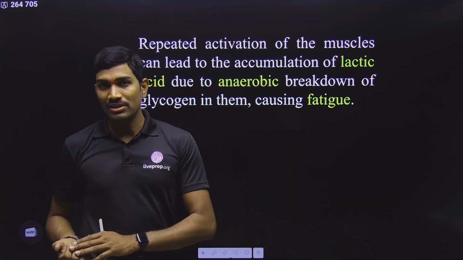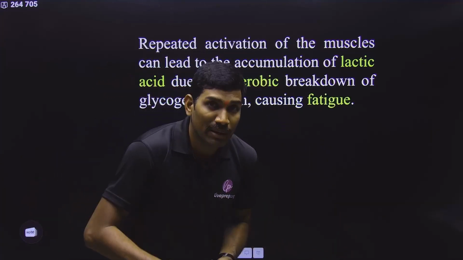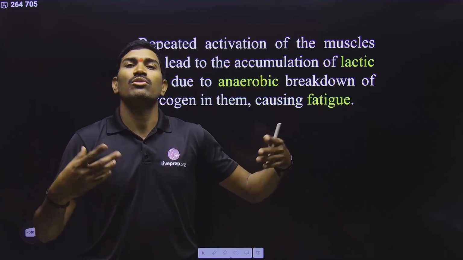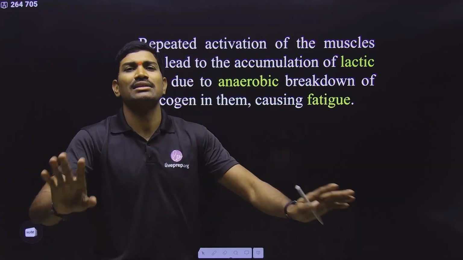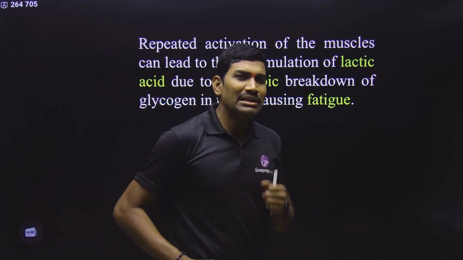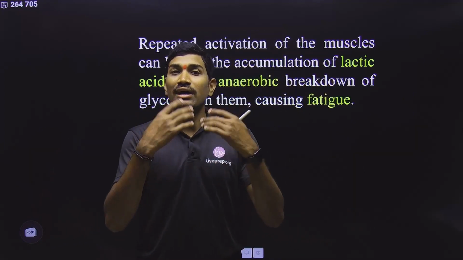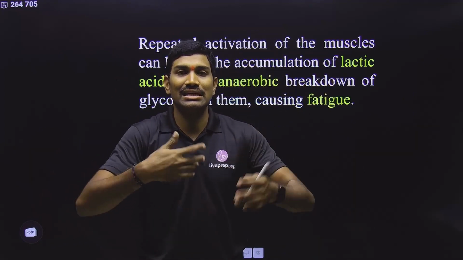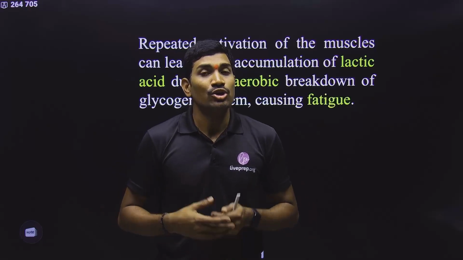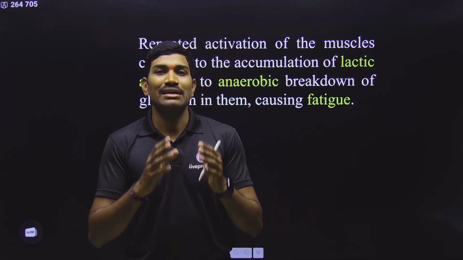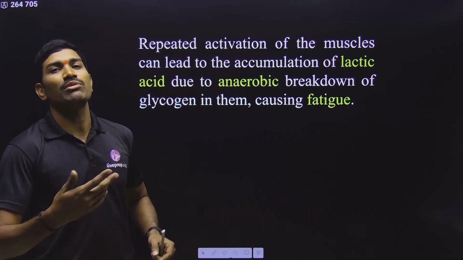Using the oxygen under the aerobic pathway, they produce more and more ATP. This is the normal condition. But when I am running continuously for a longer duration, the oxygen supplied to the muscles gets used immediately, so there is a requirement of more and more oxygen.